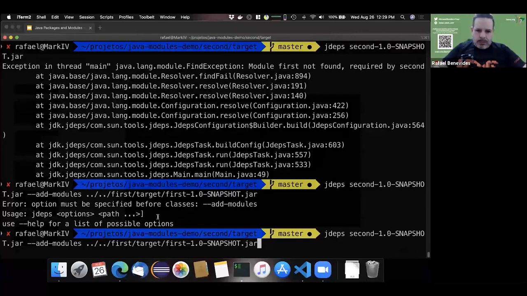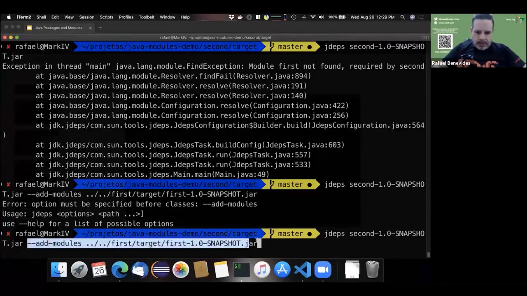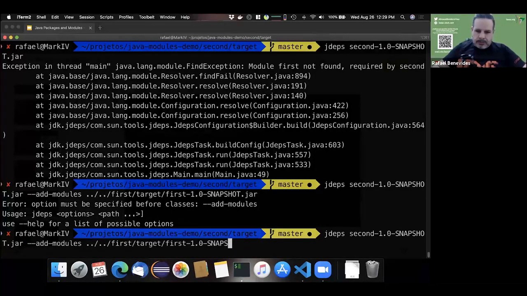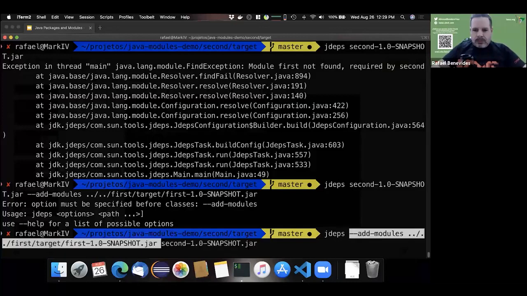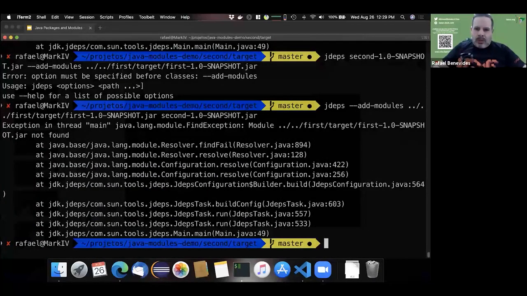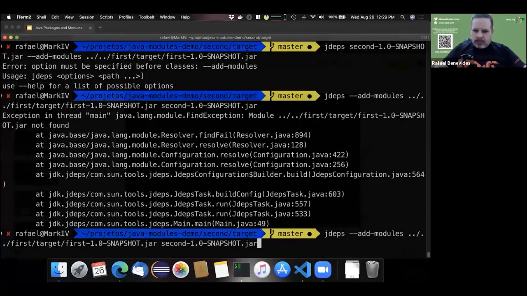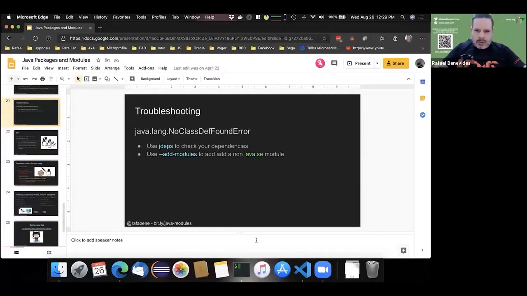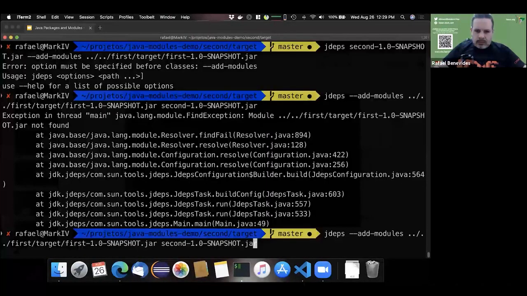No, it must be before classes. So let me copy this. Module first not found. Let me see if it's the module path.